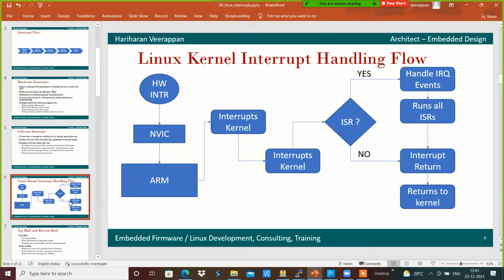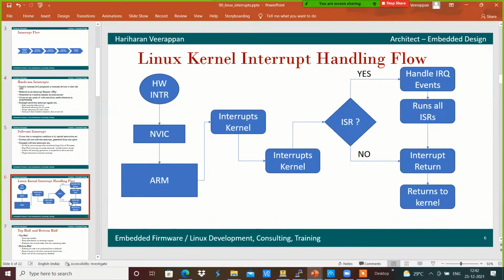We will discuss all the ISRs, how it can happen for a single interrupt, whether we are able to create multiple ISRs for a single interrupt, and how we can do that. That we will see one by one. Currently, we will assume that it runs all the ISRs and returns from the interrupt to the kernel, which continues its normal operations.